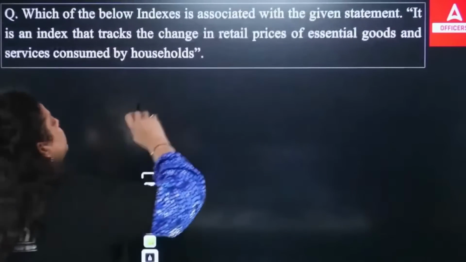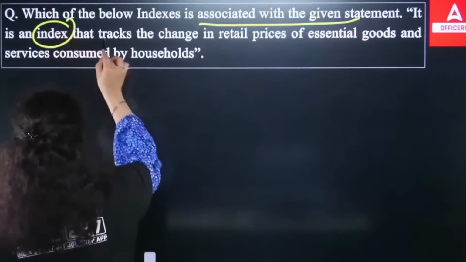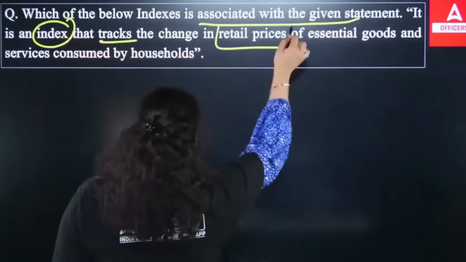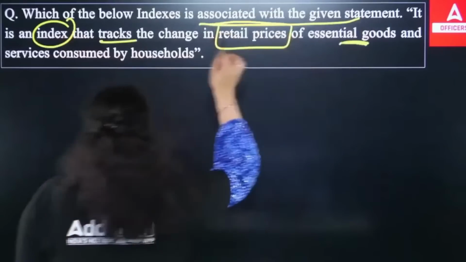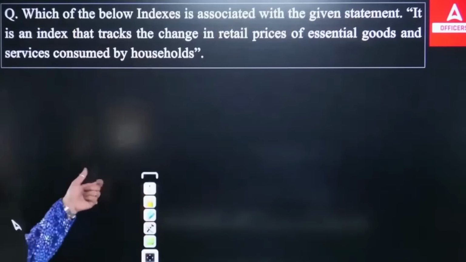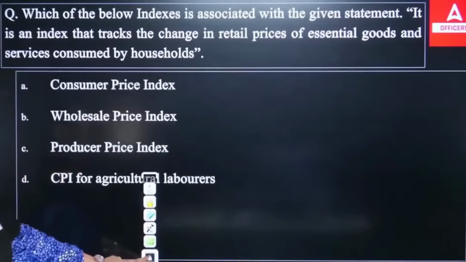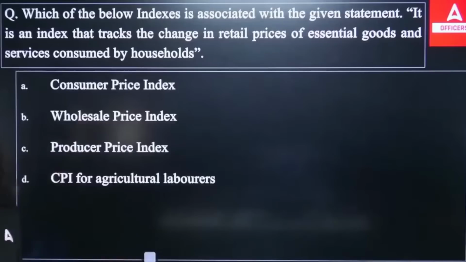Which of the following below indexes associated with the given statement? It is an index that tracks the change in the retail prices of essential goods and services consumed by the households. So whatever goods and services we are consuming, that prices will be calculated on the retail level. And which of the following index calculates that? Is it a CPI, is it a WPI, is it a PPI, is it a CPI